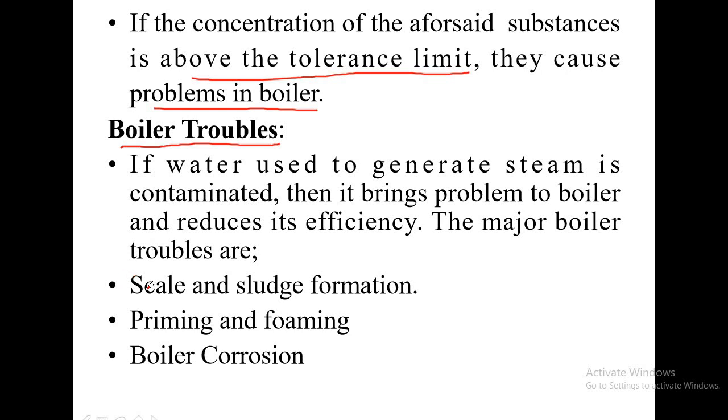The most commonly used boiler problems: the first one is scale and sludge formation, which is the major boiler problem. Second one, priming and foaming, and third one, boiler corrosion. These are the three commonly observed boiler problems, and the common reason for all of these problems is the impurities present in water. If we take such contaminated water in a boiler to generate steam, then the boiler is sure to come across all these problems.